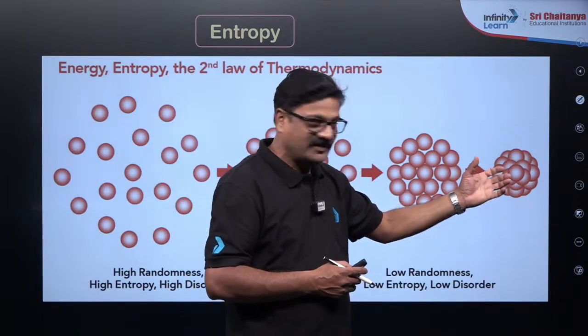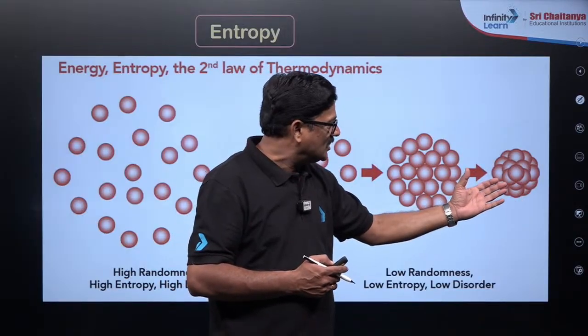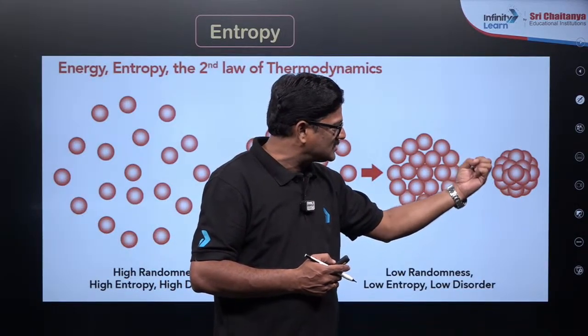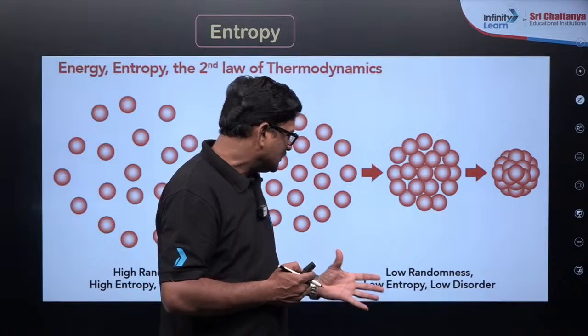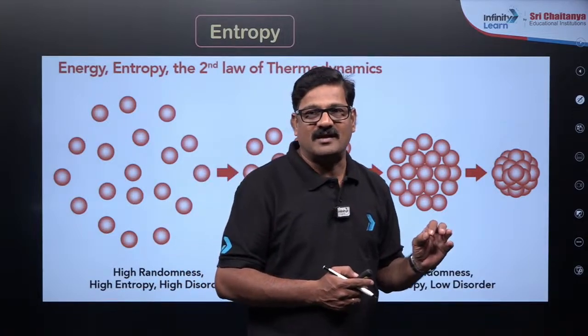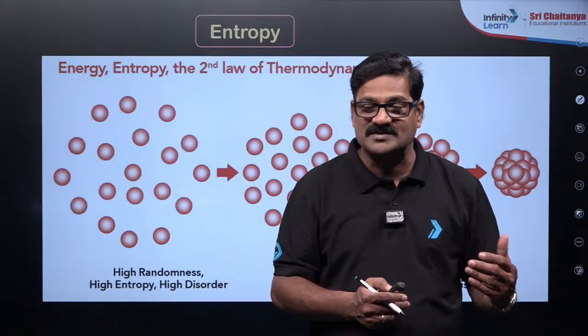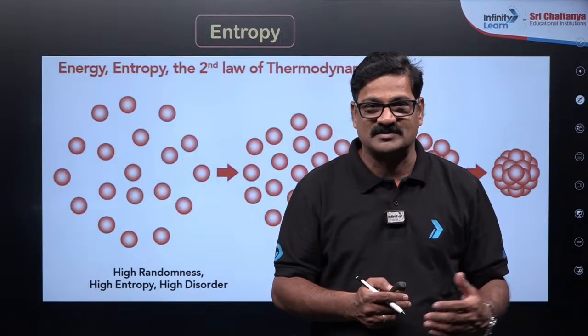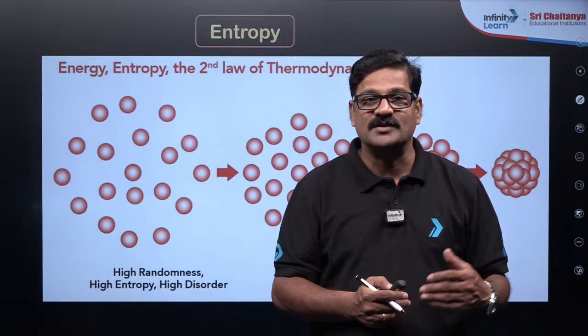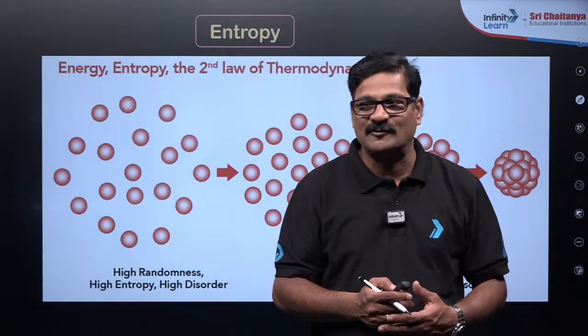You can see the way they are arranged is so compact, less random, well organized. So the entropy is a thermodynamic state function which measures the degree of randomness. More is the randomness, more is going to be the entropy.